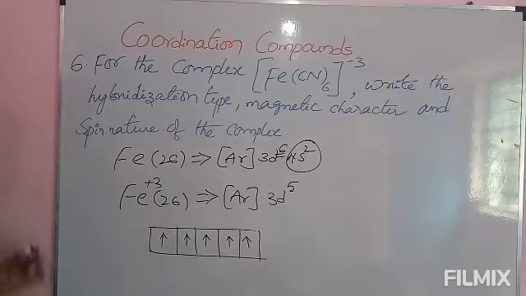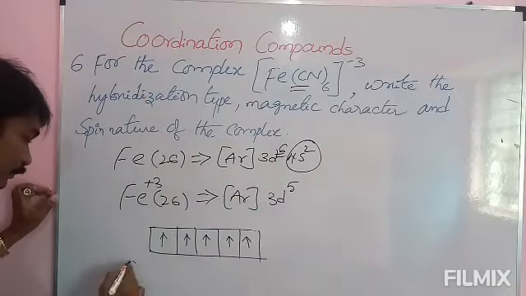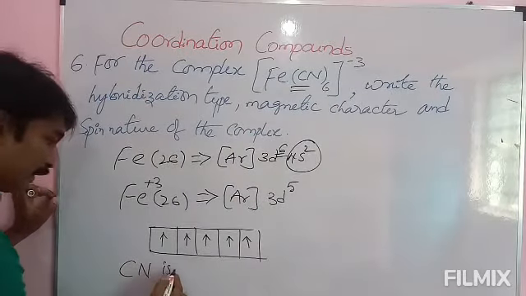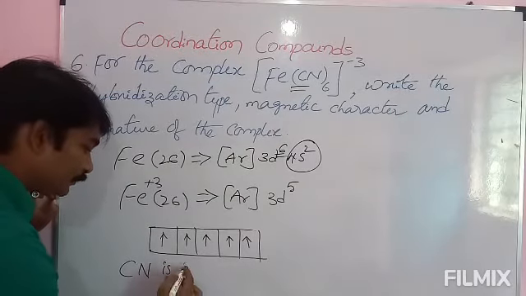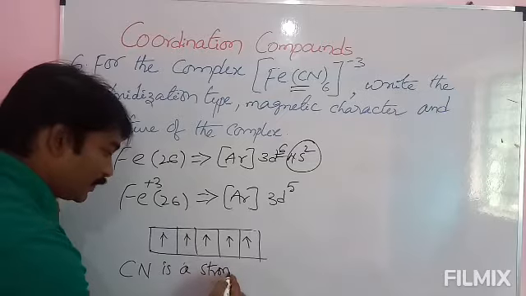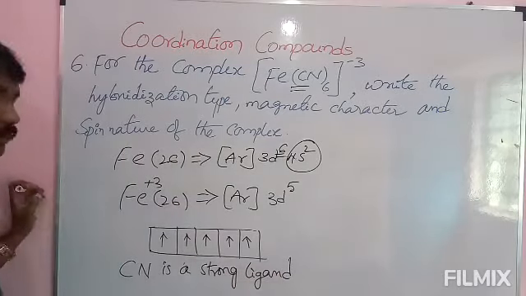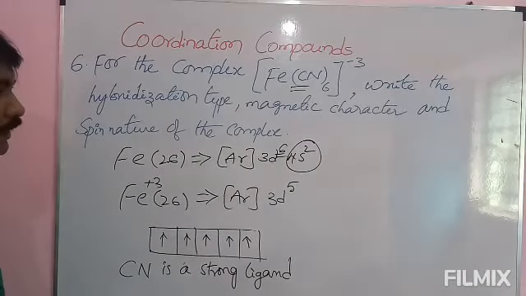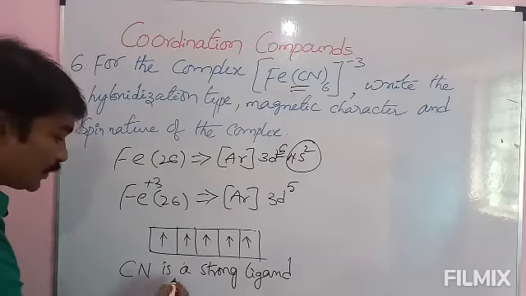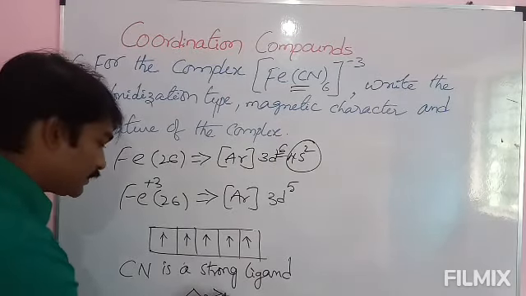But in presence of a strong ligand, here cyanide is a strong ligand. In presence of strong ligand, the d orbital splits into t2g and eg orbitals. And here, in presence of strong ligands, delta naught is greater than P.